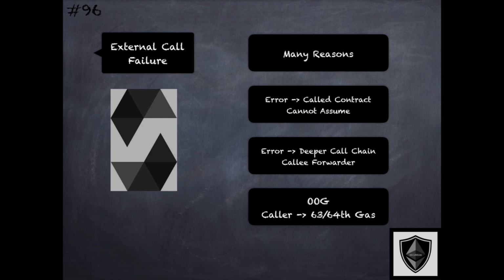This could also be due to an out of gas or OOG situation, in which case the caller still has a bit of gas to deal with that exception because not all of it is forwarded to the callee.